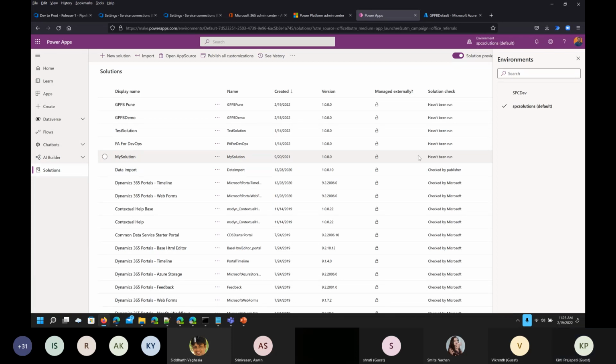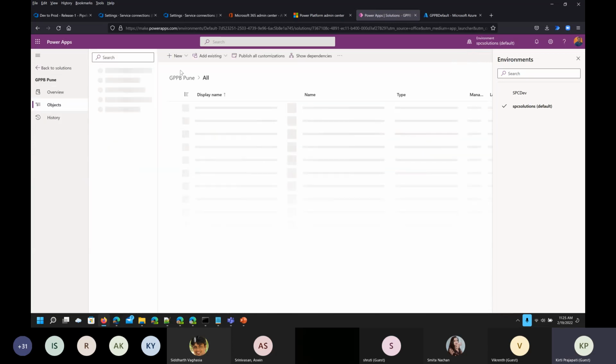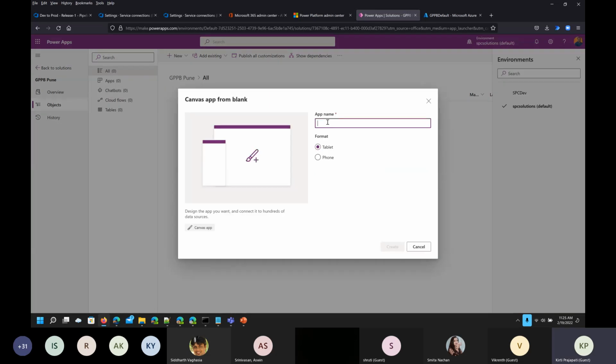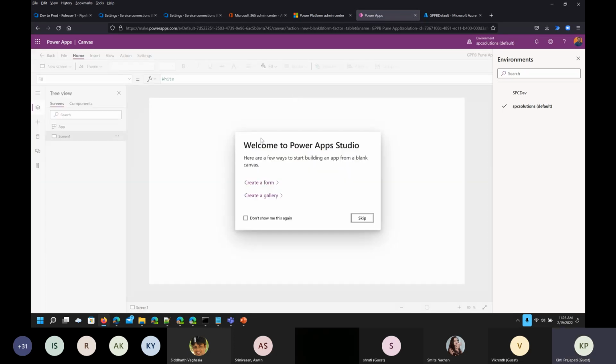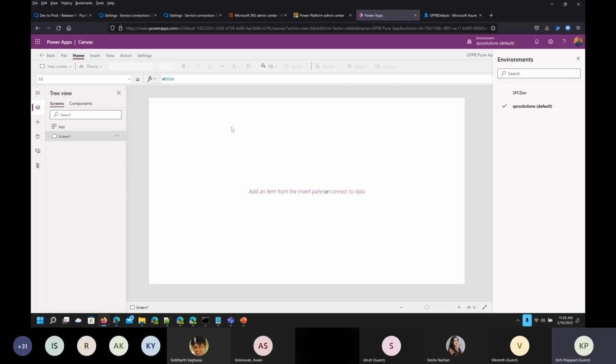Now from here, GPPB open, adding one app, a simple application. I will not write anything. I'll name it GPPB app, and I want to use the tablet format. Create it, or you can use an existing one if you do not want to create.